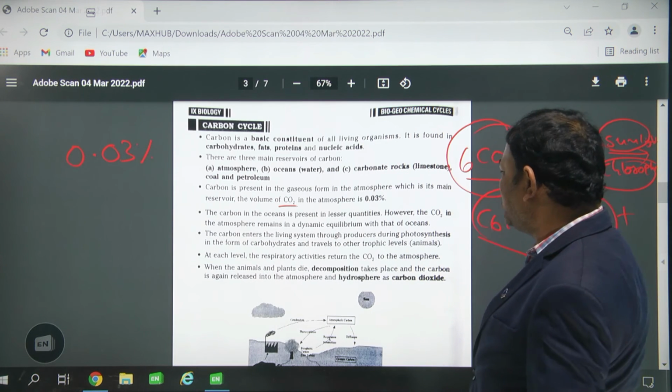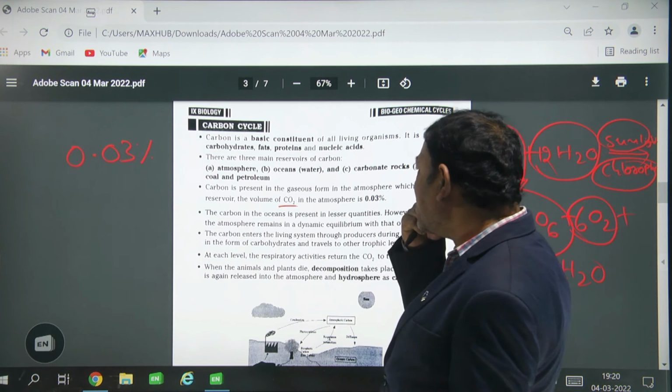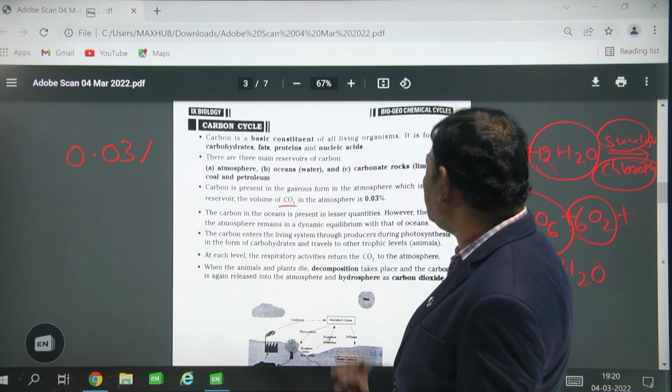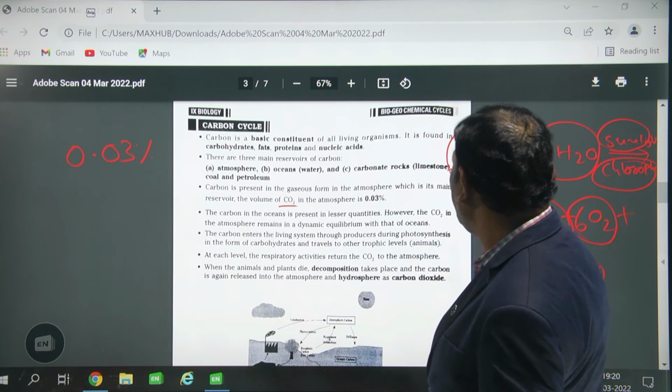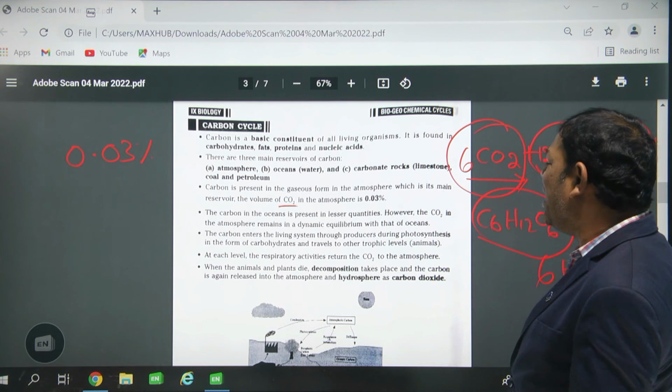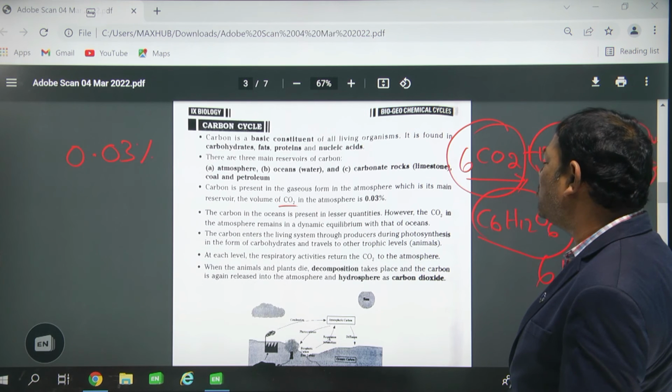Okay, next point. The carbon in the oceans is present in lesser quantities. That's why the carbon dioxide in the atmosphere remains in dynamic equilibrium with the oceans.